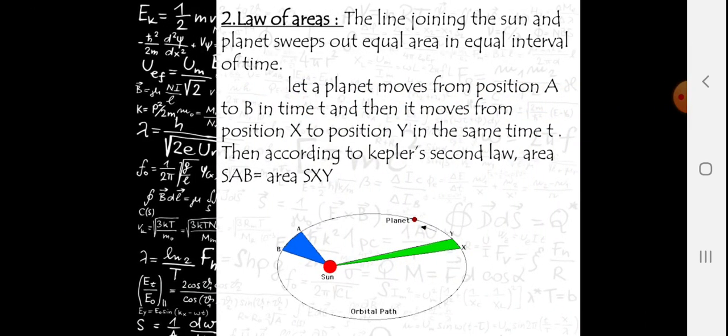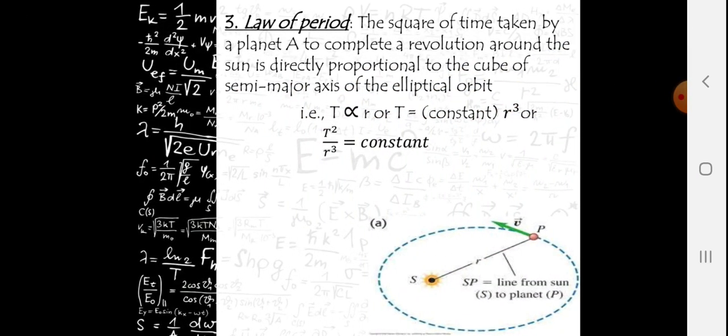Second law, the law of areas. The line joining the sun and the planet sweeps out equal areas in equal intervals of time. Let a planet move from position A to B in time t, then it moves from position X to position Y in the same time t. Then according to Kepler's second law, area SAB is equal to area XYS.